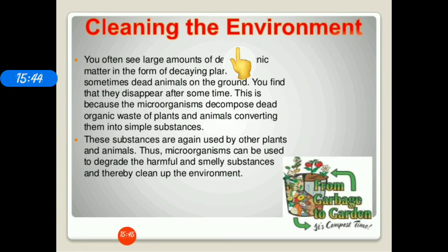Some bacteria and protozoa reside in the digestive system of ruminating animals like cows and sheep, and help in their digestion process. Anaerobic breakdown, that is in the absence of oxygen, of animal waste, leafy waste, etc. by the bacteria produces methane gas, which is used as a fuel. So there are several uses of bacteria or microorganisms. We can say that microorganisms are an important part of our life without which we cannot live.